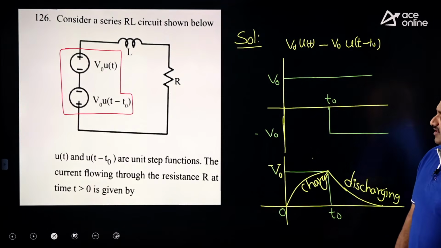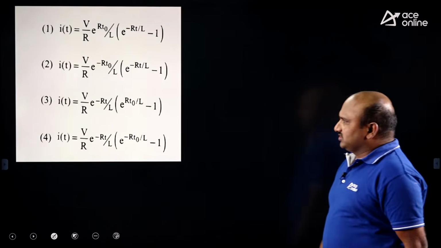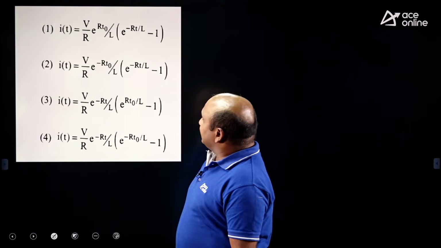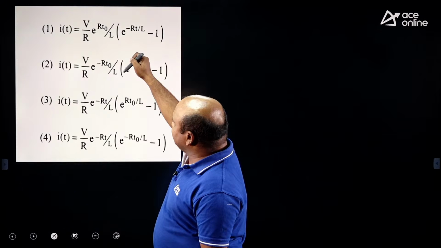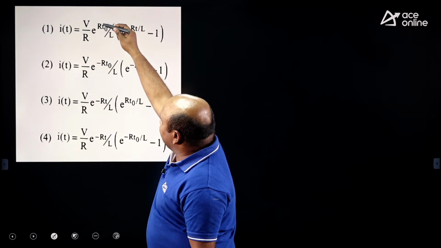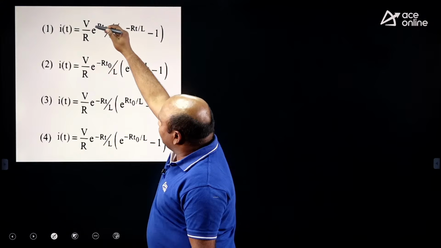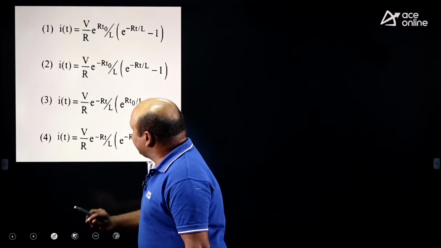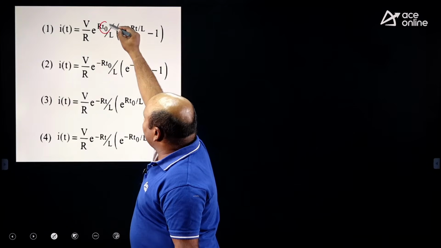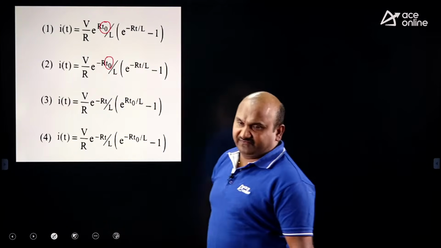Guys, if you see the options, based on these options, the first two, you will not get the t naught here. First and second options you can eliminate. By the elimination process, the t naught value you will not get outside, definitely.